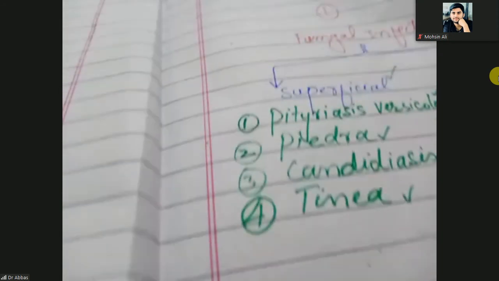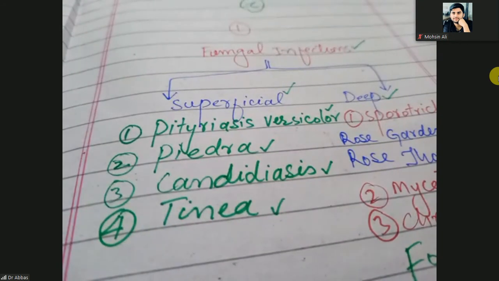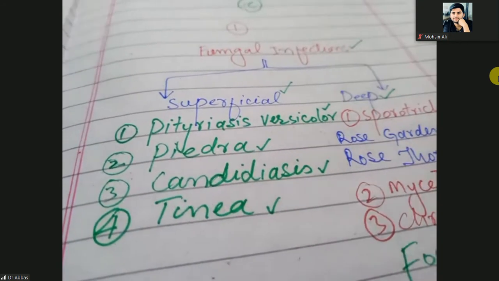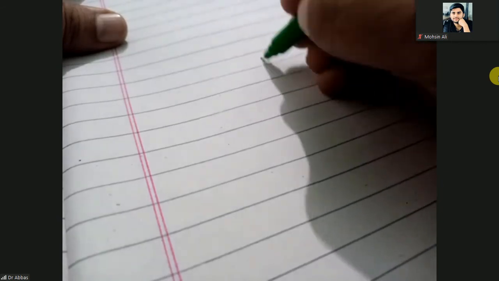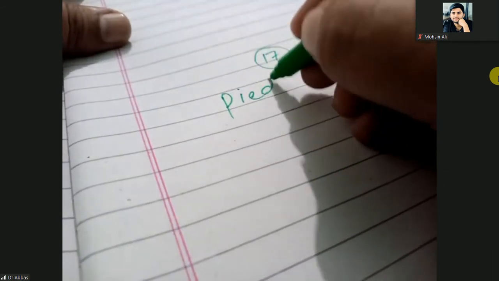Next superficial fungal infection after pityriasis versicolor, let's move on to the next one. The first one is pityriasis versicolor. The next one is pedra. So let's move on to pedra. Page number 17. Okay, so the next superficial fungal infection is pedra.